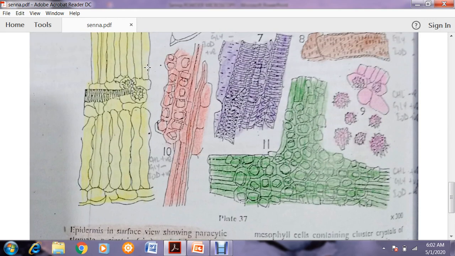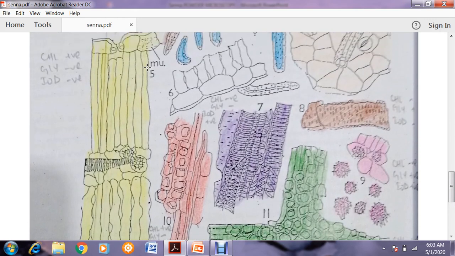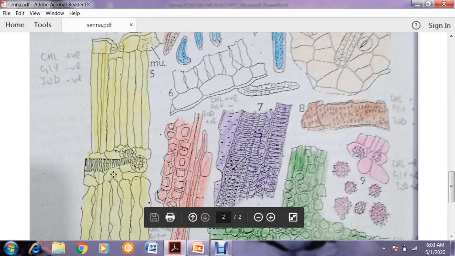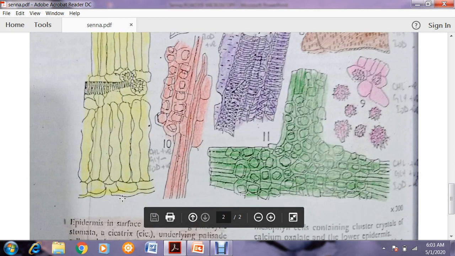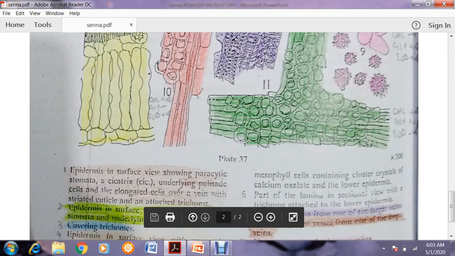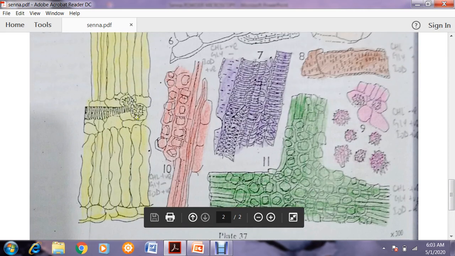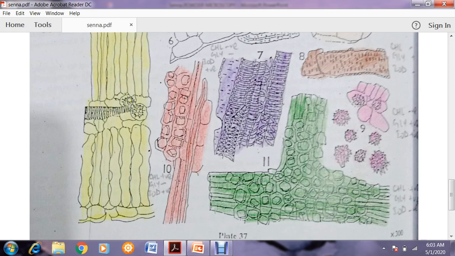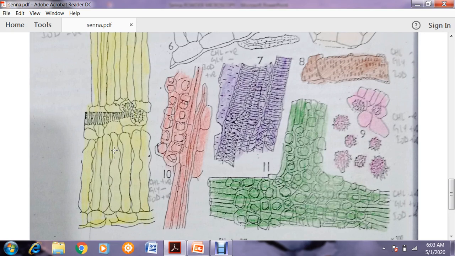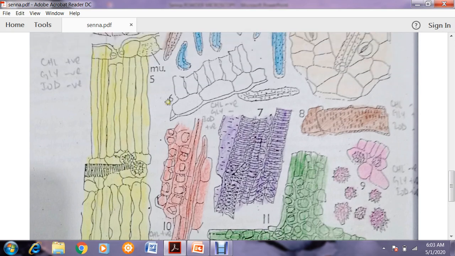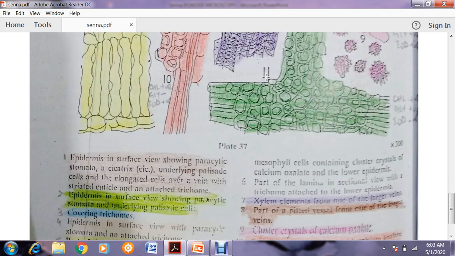Since it is part of the whole lamina, it contains the palisade parenchyma. This is the spongy parenchyma. And this is the lower epidermis, and you can see the spongy parenchyma contains clusters of calcium oxalate crystals. This is the whole part of the lamina. Now what is number 6? Let's have a look in the description box.